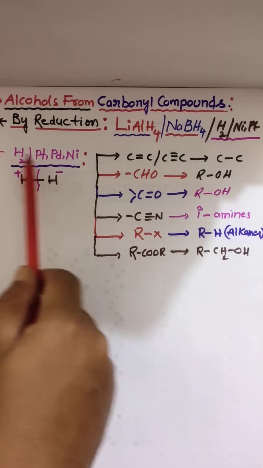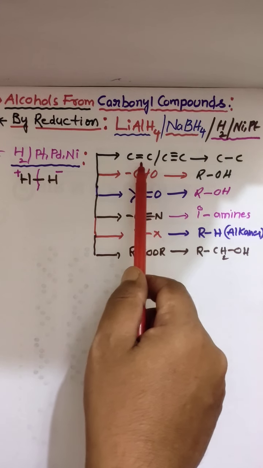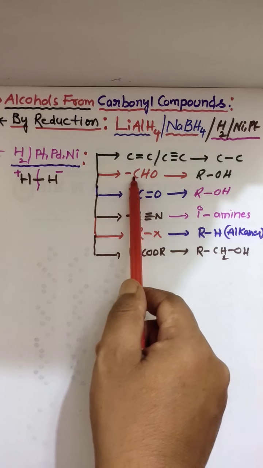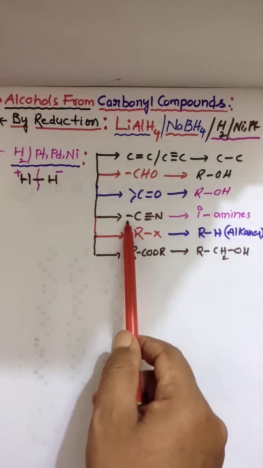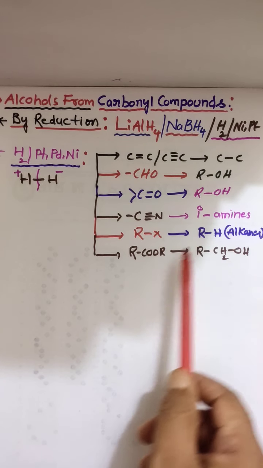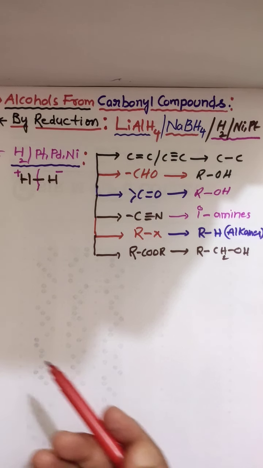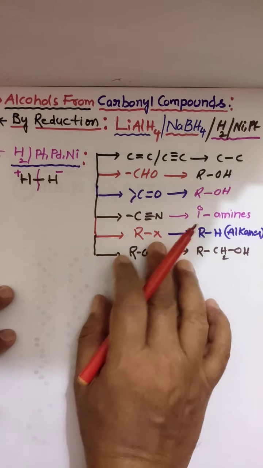So hydrogen in the presence of platinum, palladium or nickel can convert alkenes or alkynes to alkanes. Aldehydes can be reduced to alcohols. Ketones can be reduced to alcohols. Cyanides are reduced to primary amines. Alkyl halides can be reduced to alkanes. Even esters are reduced to alcohols. Clear? This is the capacity of hydrogen in the presence of a metallic catalyst. So you have to remember this.